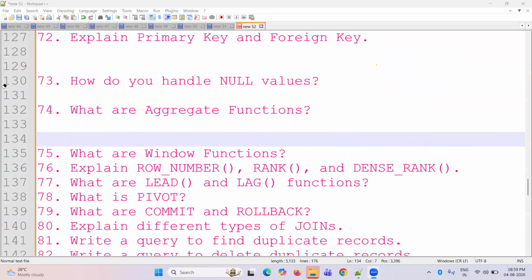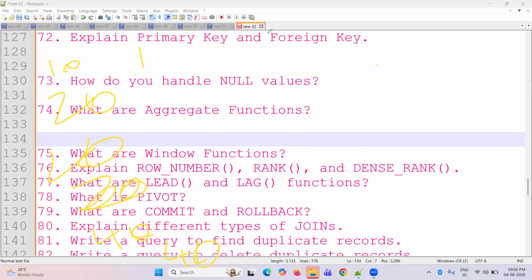Suppose the marks are 10, 20, 20, 30, 40, and 40. What is the rank?